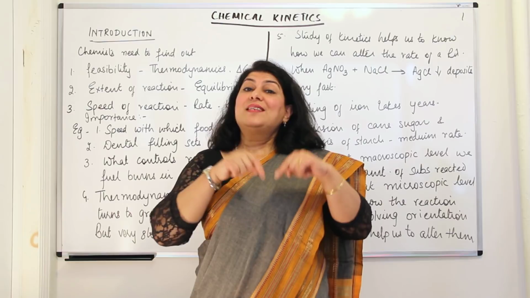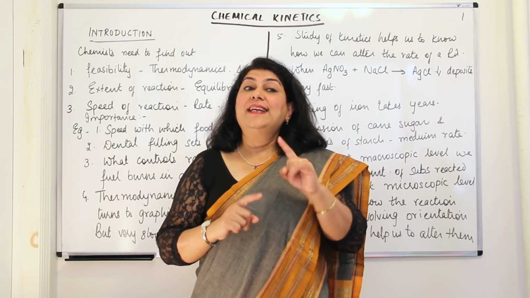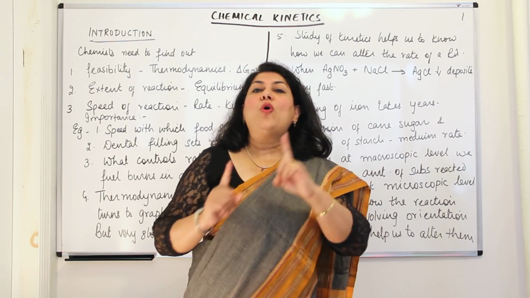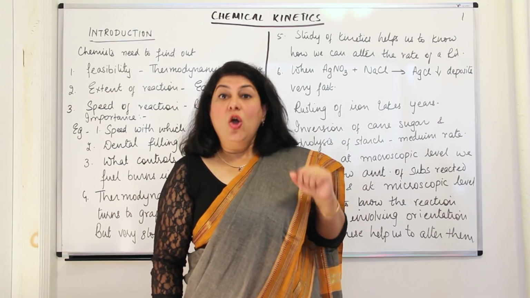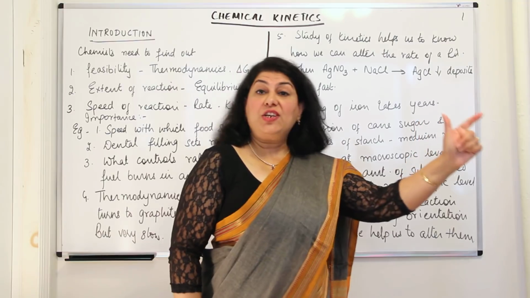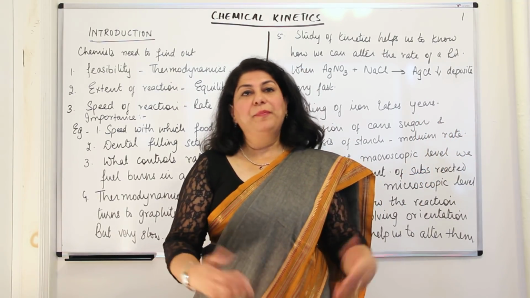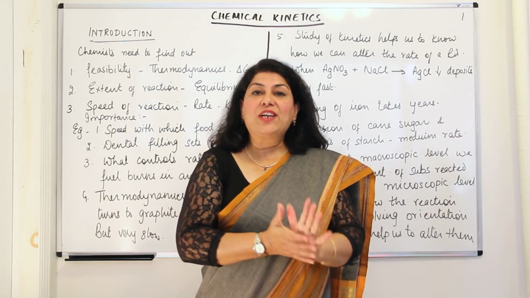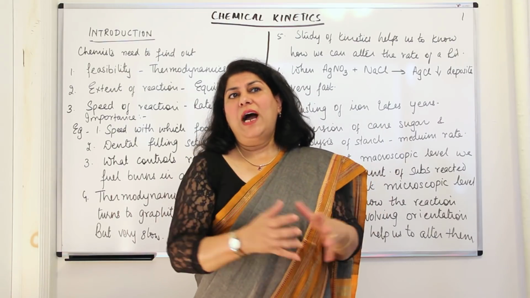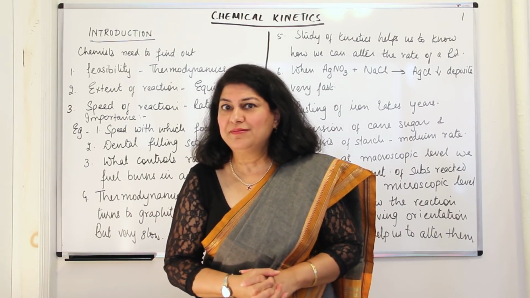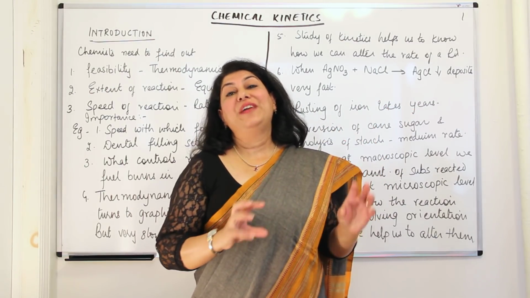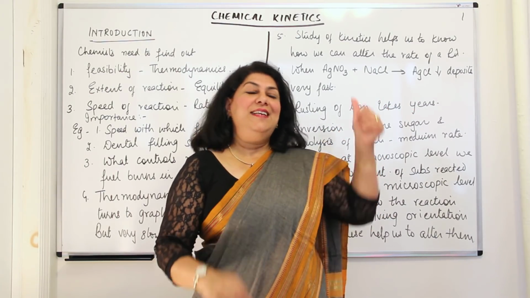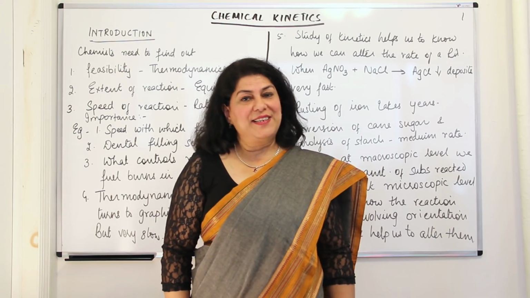And on the basis of that study, we decide, is there a way that we could alter the speed of this reaction? Maybe we want this reaction to be faster, or maybe we want this particular reaction to be slower. For example, I would like the reaction which is making me old, I would like that reaction to be slower. So you want to change the rates of reactions, and that is studied under chemical kinetics.